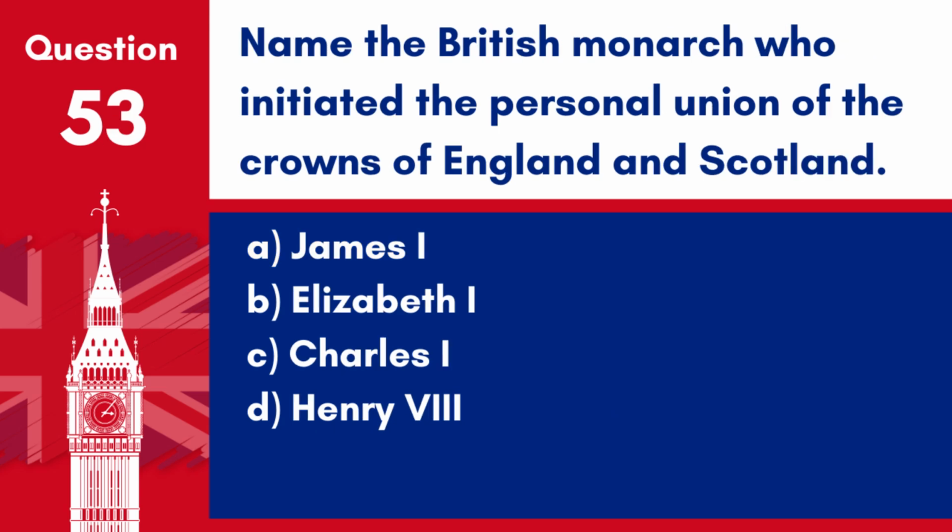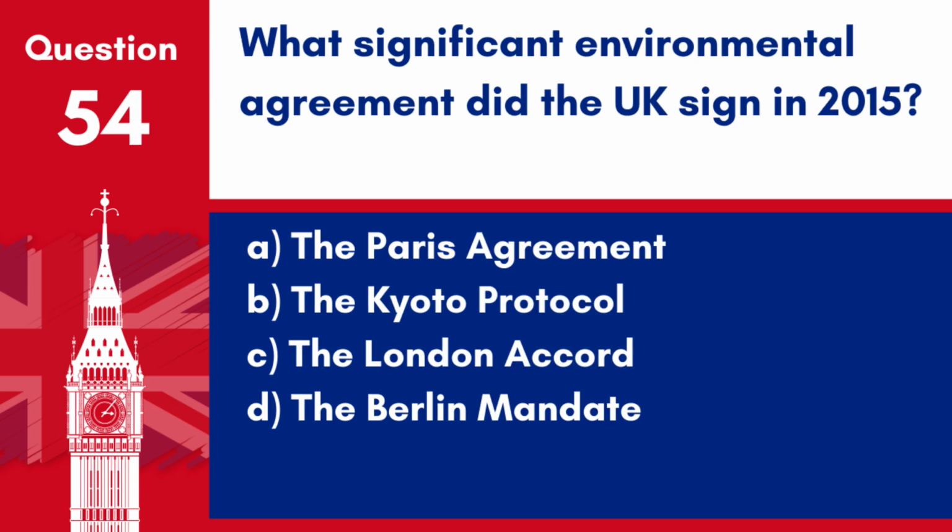Question 53. Name the British monarch who initiated the personal union of the crowns of England and Scotland. A. James I. B. Elizabeth I. C. Charles I. D. Henry VIII. Answer: A. James I. James I, who was already James VI of Scotland, became the first monarch to rule both England and Scotland in personal union.